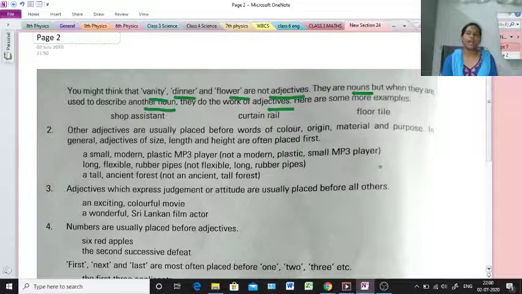We know that flower is a noun, vanity is a noun, dinner is a noun. But when we put these nouns to describe another noun, then they are called adjectives, not nouns. Here are some more examples, just like shop assistant, curtain rail, floor tile. So these are also adjectives.